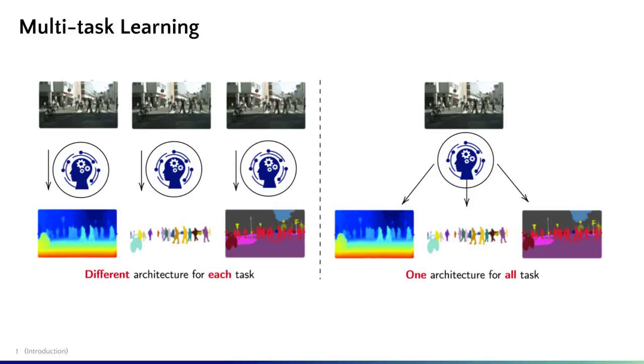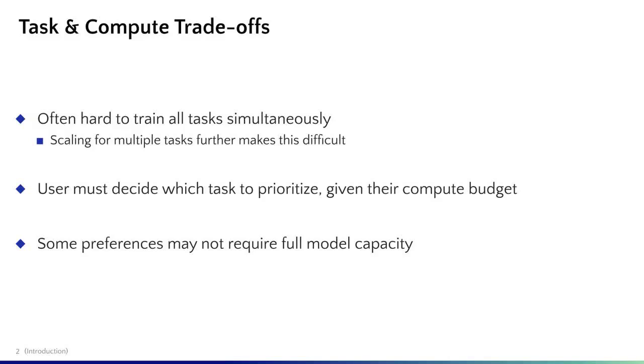Multitask learning, where multiple predictions are made for a given input, provides several benefits over individual single-task architectures, like decreased inference time, increased sample efficiency, and better learned representations. It is not always easy to train all the tasks to achieve good performance simultaneously, especially when the number of tasks increases. Further, users may have varying requirements for model usage based on task preferences and available compute. Not all preferences require complete model capacity.